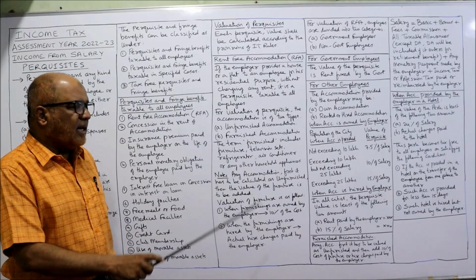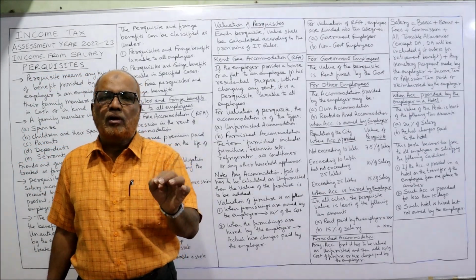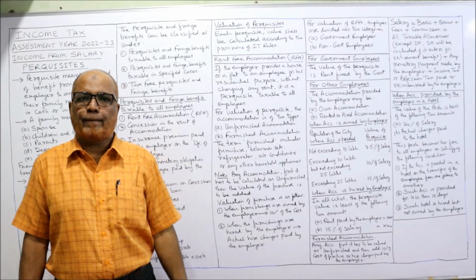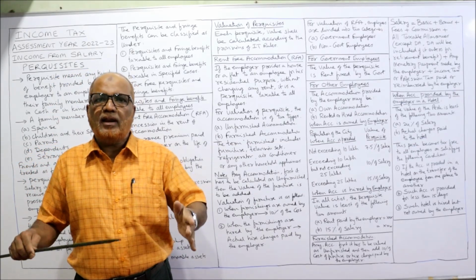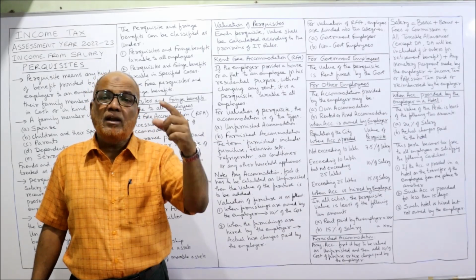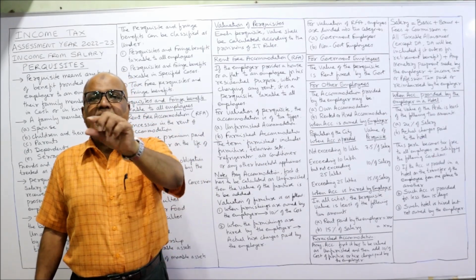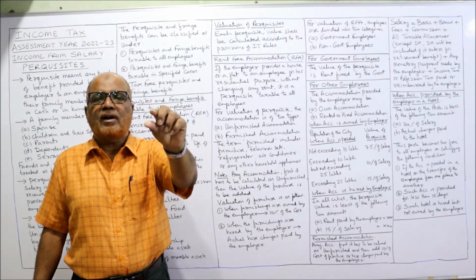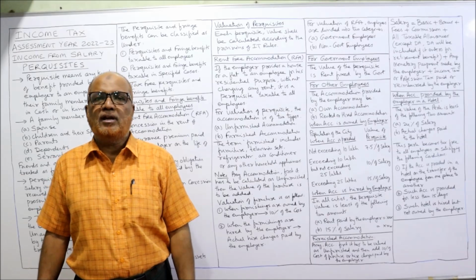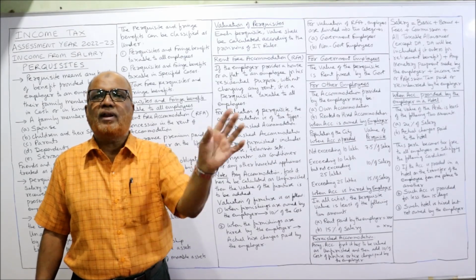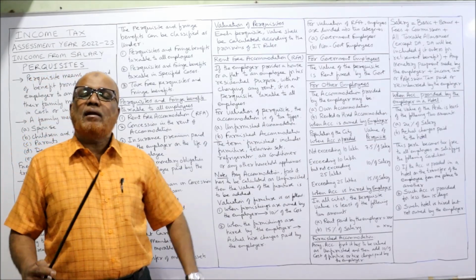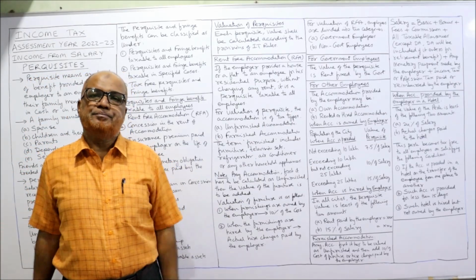Now note, any accommodation, first of all, we have to calculate the value of unfurnished accommodation. Even if it is a furnished one, first of all, we have to calculate the value of unfurnished accommodation. After calculating the value of unfurnished accommodation, we have to add the cost of the furniture. Then we'll get the cost of furnished accommodation. Now, valuation of furniture is as follows. Now, how to calculate the value of furniture?